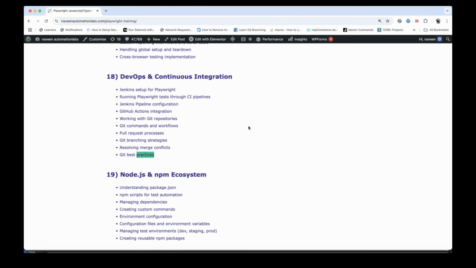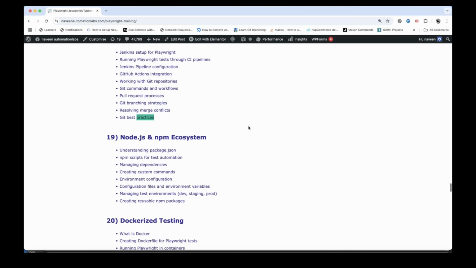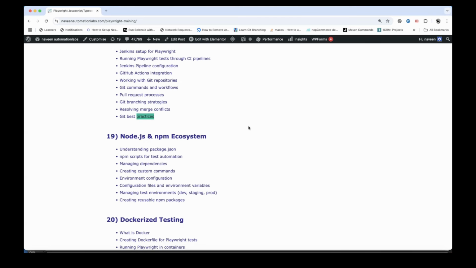Without this, it's very difficult to work with the team, because at the end of the day, you have to work with the team, not like an individual contributor, or you are not the only guy working in the automation. Then if you're coming from, let's say, a Selenium background, we were talking about Maven, Gradle, these kinds of things, but here we have the NPM or Node.js ecosystem, right?